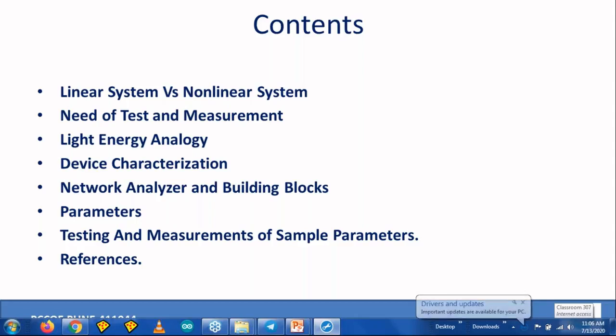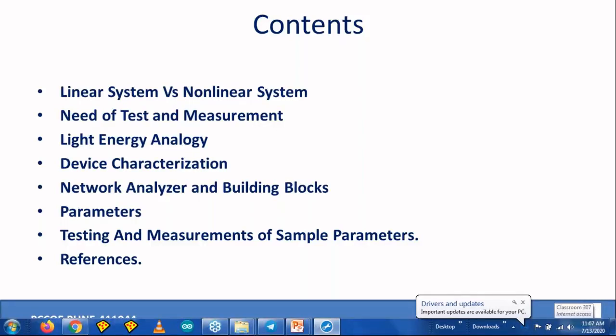So I'll introduce you to the concept of measurement, where we will try to make this concept as simple as possible, and then we will see how measurements can be carried out on a variety of devices or equipment. Then we will see device characterization, what parameters we should consider while testing particular components. A very important piece of equipment used today in this domain of high frequency is the network analyzer. We will see the building blocks of that. We will see one sample case of how to measure various parameters there.